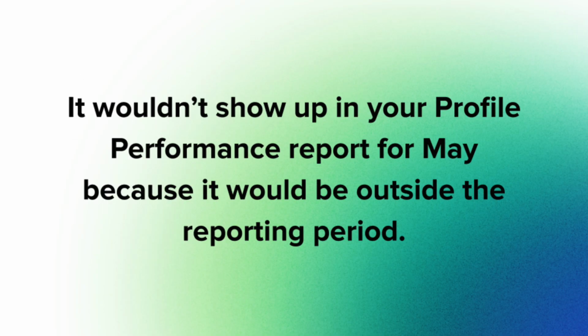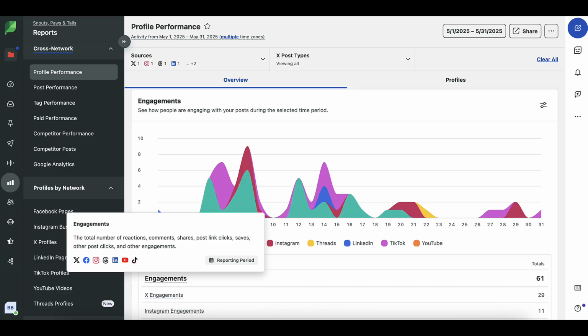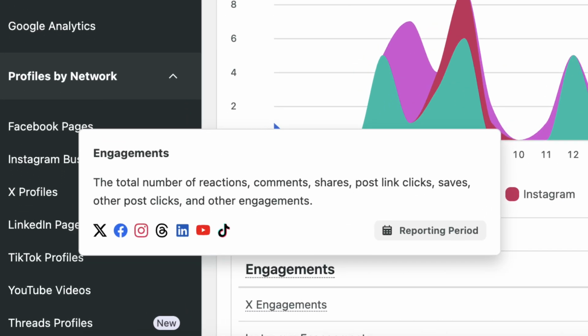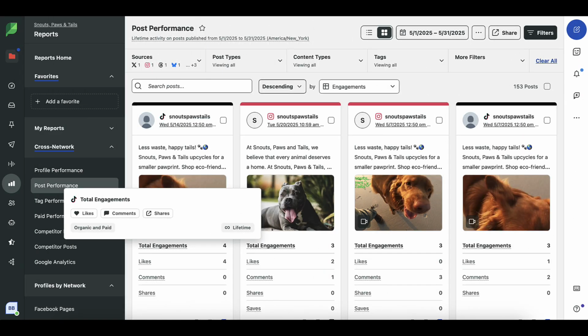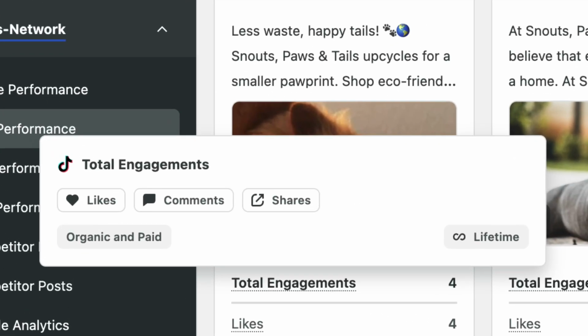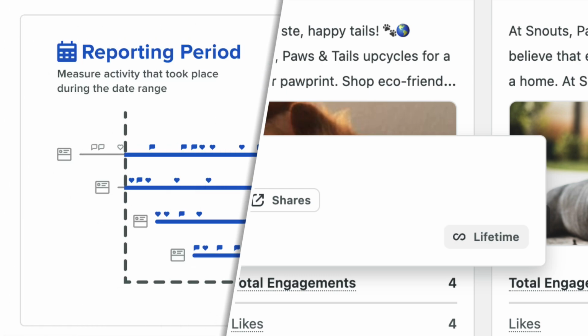By comparison, it wouldn't show up in your profile performance report for May because it would be outside the reporting period. Most reports in Sprout use reporting period data, but a few, like post-performance or sent messages, use lifetime data. And since lifetime metrics update as engagement continues, you might see those numbers change over time.